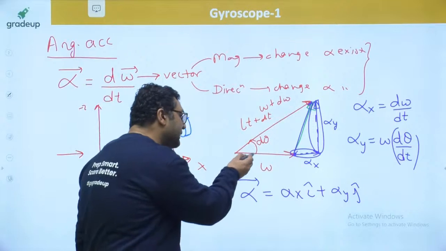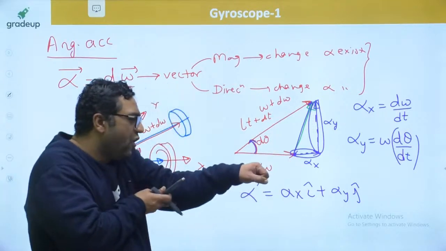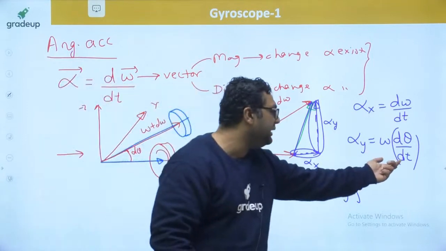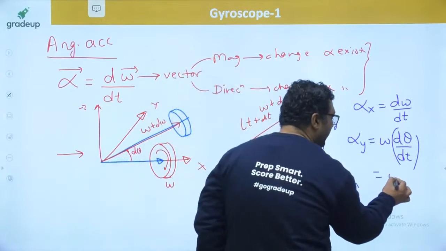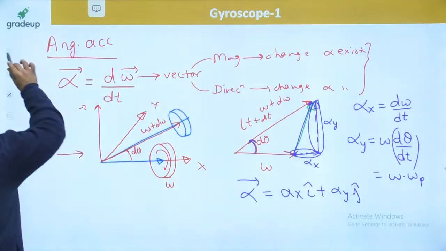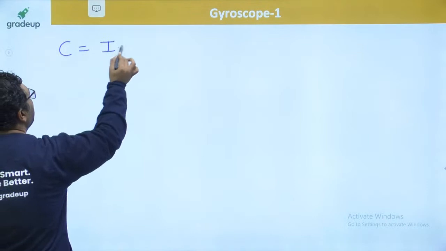So my dear, if we are saying this is d theta, then if we are saying the motion of this angular velocity direction to be precision, then d theta by dt is the angular velocity of precession. So you can write it to be omega into omega p. And when you are talking about the gyroscopic couple, then gyroscopic couple is nothing but I alpha.